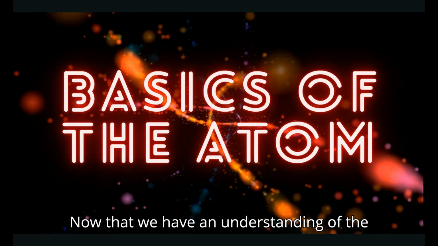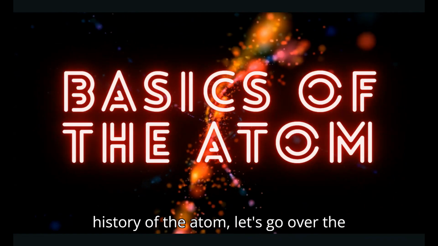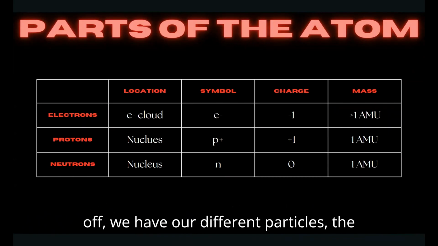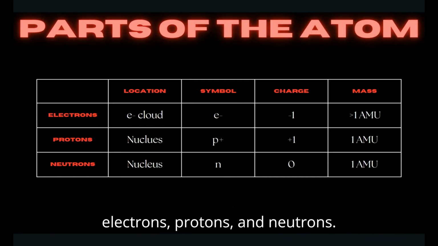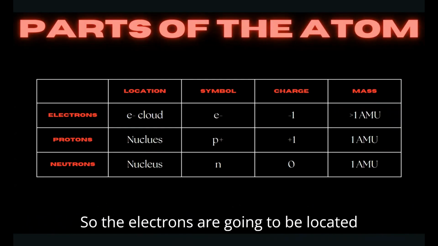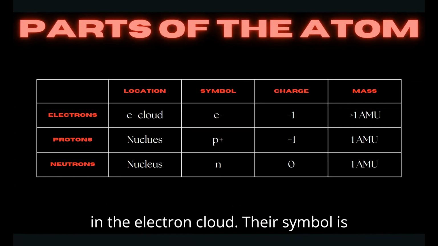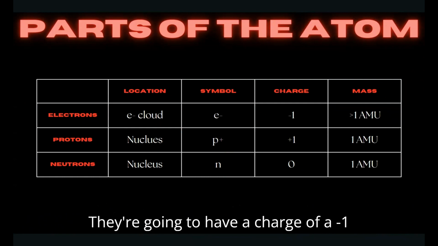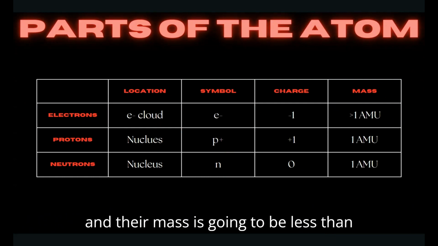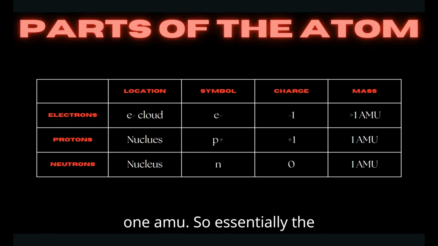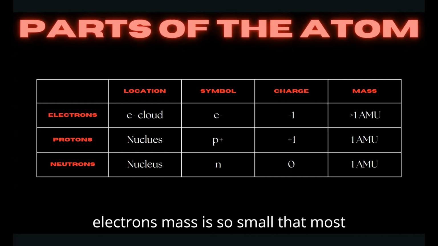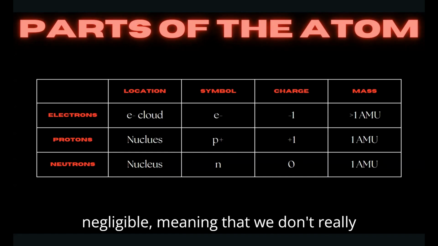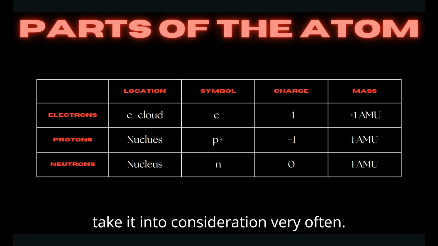Now that we have an understanding of the history of the atom, let's go over the basics of the atom. So, first off, we have our different particles: the electrons, protons, and neutrons. The electrons are going to be located in the electron cloud. Their symbol is an e with a negative sign. They have a charge of negative 1, and their mass is less than 1 AMU. Essentially, the electron's mass is so small that most of the time we consider it to be negligible, meaning that we don't really take it into consideration very often.